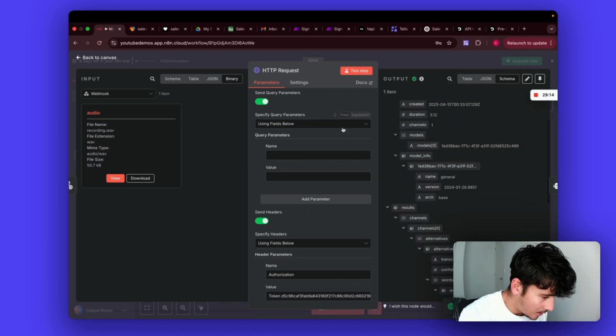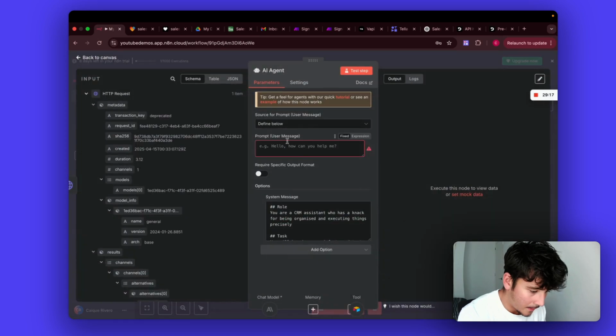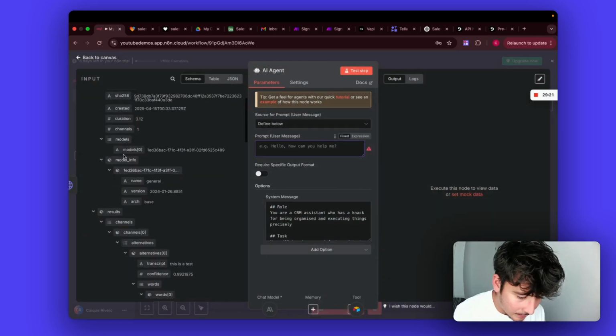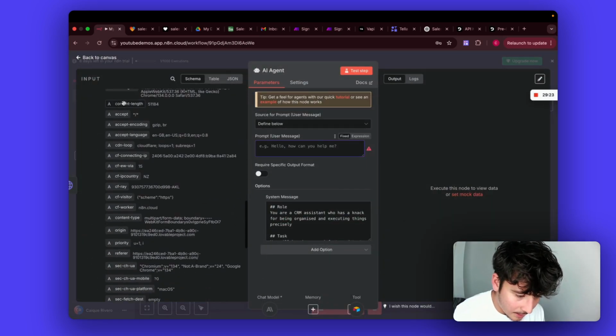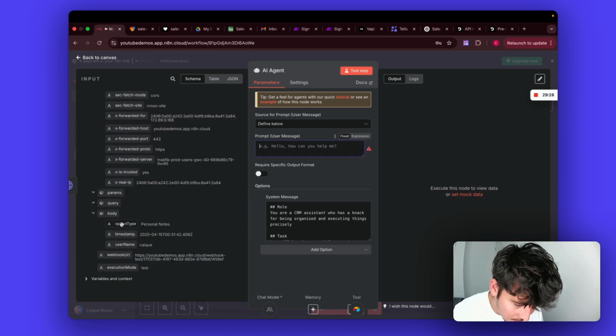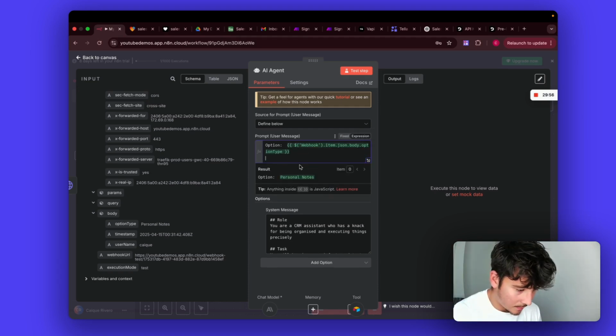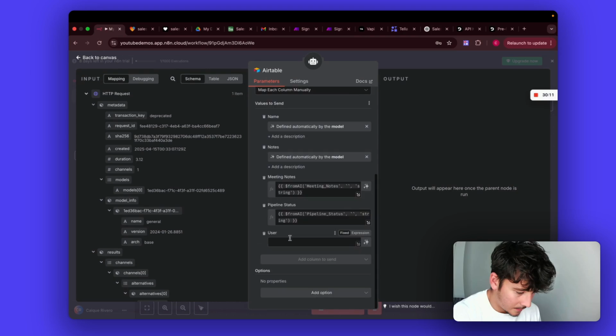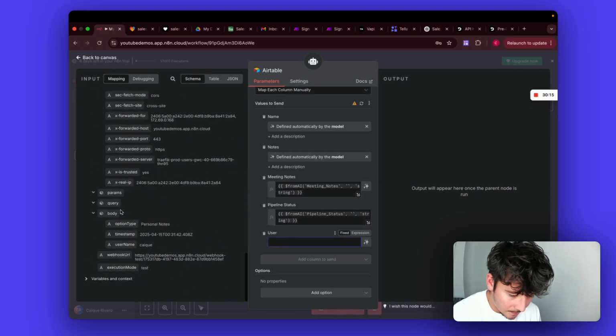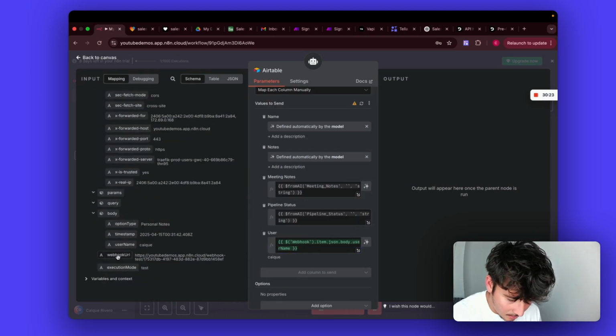Cool. We got the information. Now we can go over here and go to the user. Let's see what results came through on the webhook. Option type, so personal notes, update, leads. We need an option to say what lead to update. We'll do that in a second. Do the option there. The username we're going to put straight into this node here to update. Where was it? The name of the user, that's going to go there.